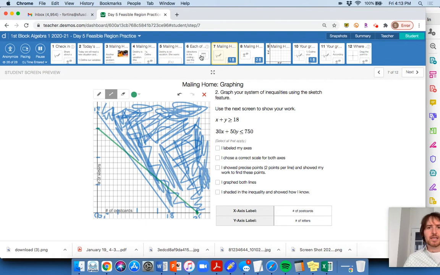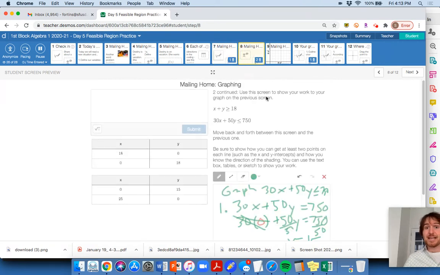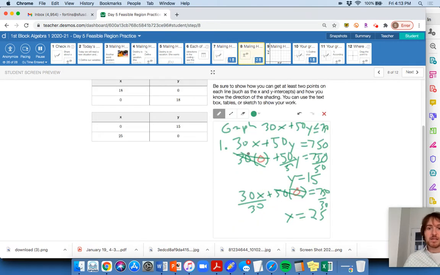So now the question is, do I shade below this green line or do I shade above this green line? What I need to do is test a point. Step 2, remember, graphing an inequality, is test a point. So I'm going to test 0, 0 again. Test the origin, see if the origin's a solution. 30 times 0, and this plus 50 times, you guessed it, 0.